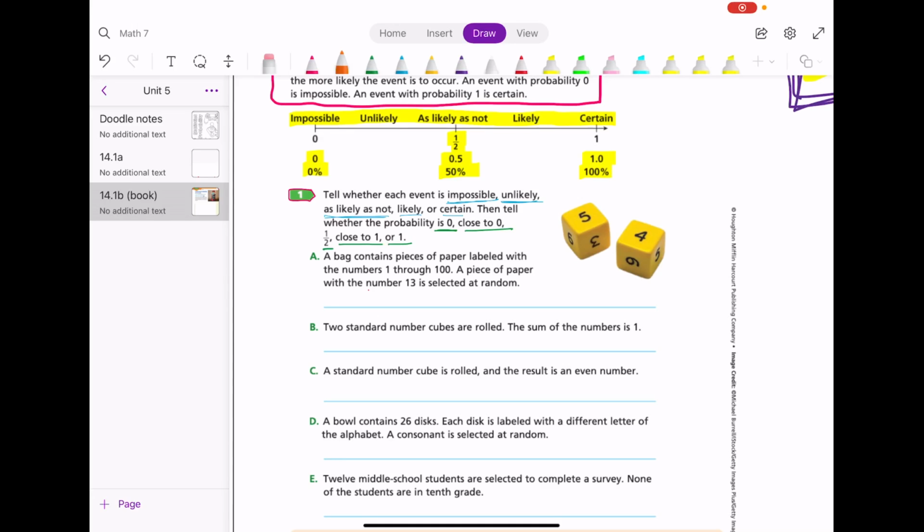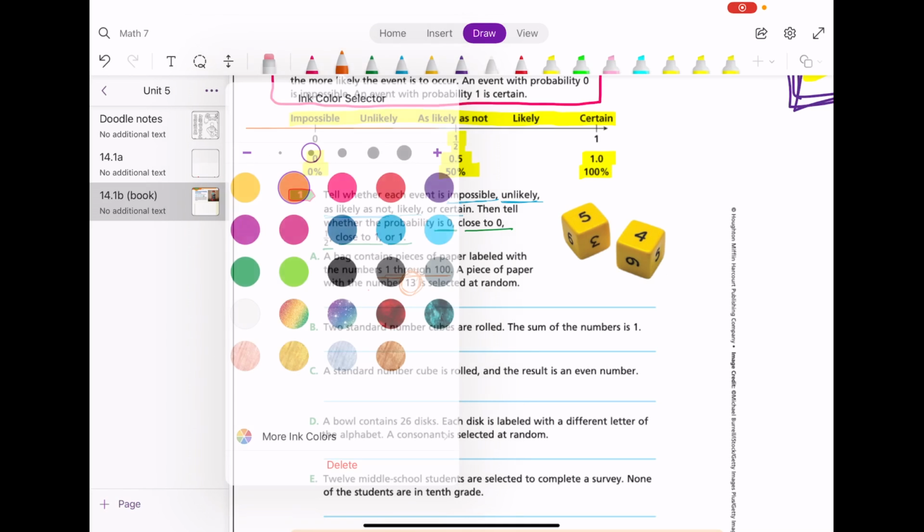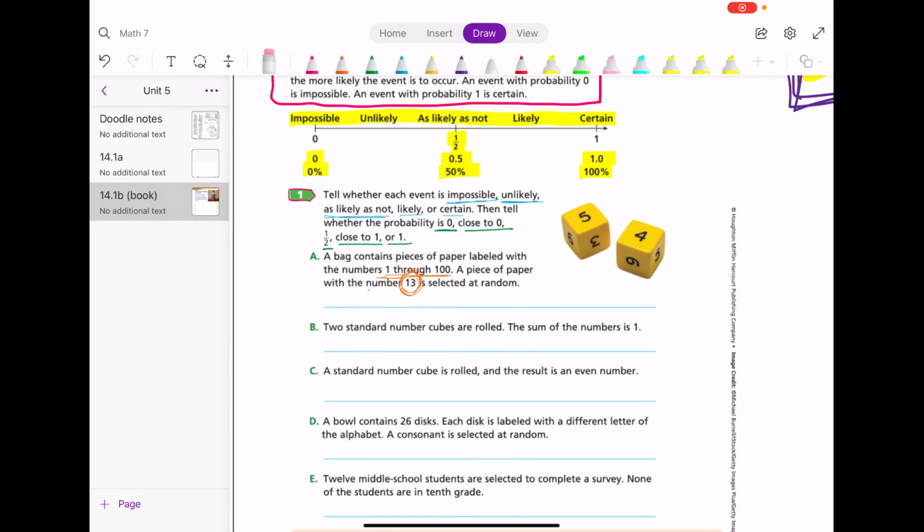A bag contains pieces of paper labeled with the numbers 1 through 100. One piece of paper with the number 13 is selected at random. So the question is asking us to state whether picking the number 13 out of the 100 pieces is impossible, unlikely, as likely as not, likely, or certain. So there's only one 13, and there's 100 pieces of paper. So it's not totally impossible, but it's not very likely.